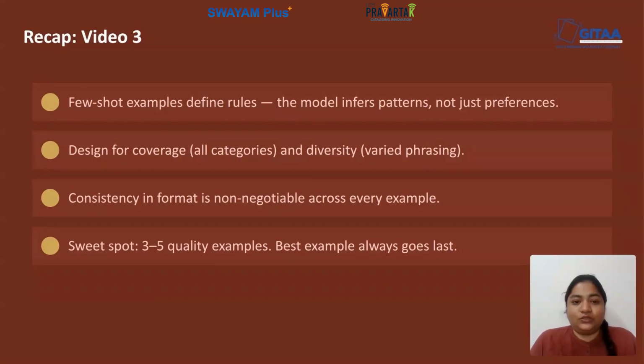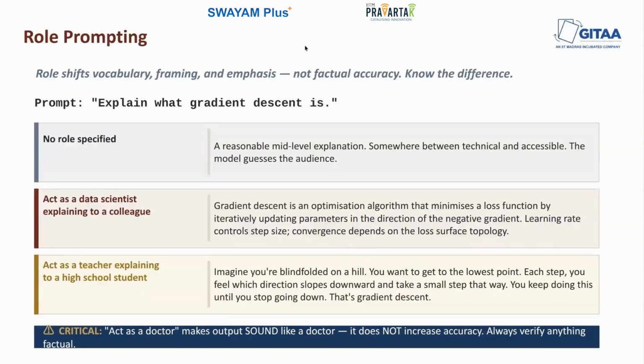Now, let's talk about who is speaking and who they are speaking to in terms of prompt engineering. Role prompting means telling the model who it is before asking it to do something. For example, act as a senior data scientist explaining this to a colleague, or you are an experienced strategy consultant advising a growth-stage startup, or respond as a high school chemistry teacher. These instructions are called role prompts. They're widely used, sometimes misunderstood, and sometimes misused as well. Let me explain precisely what they do and what they don't.